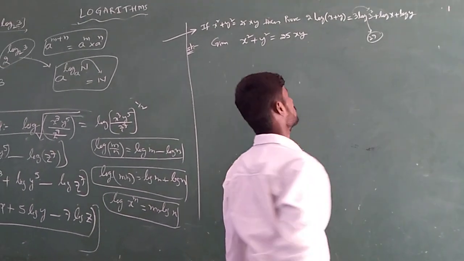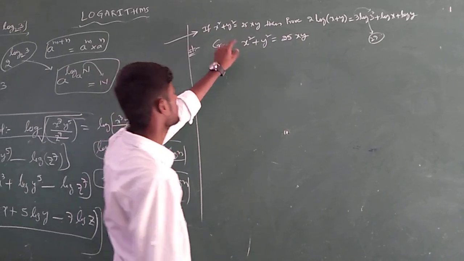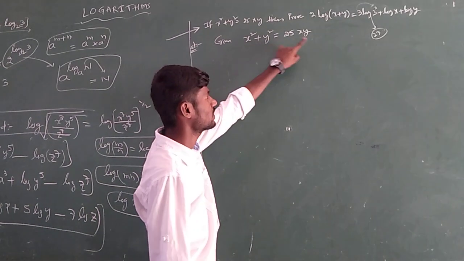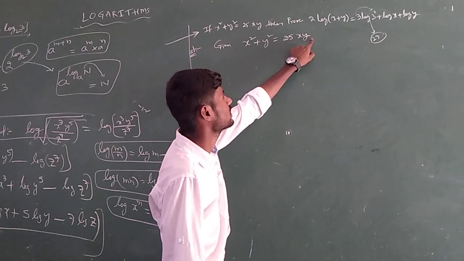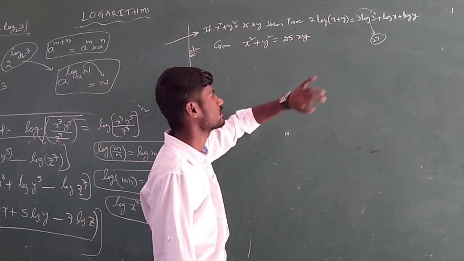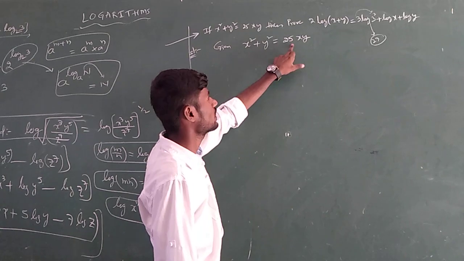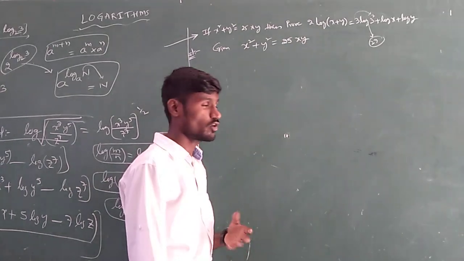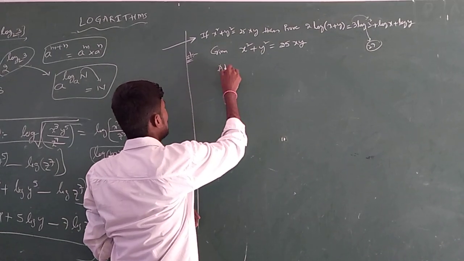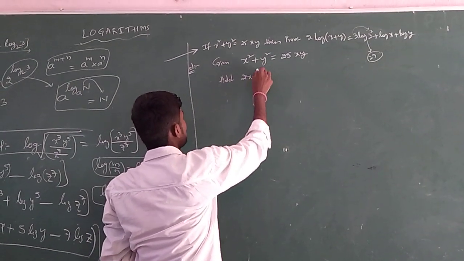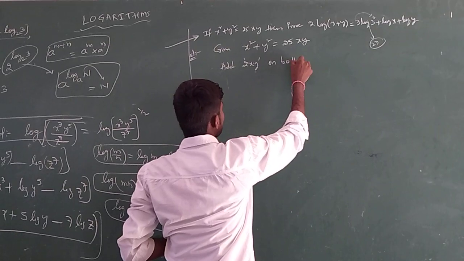What does it mean? You have to realize that here you have 27, but there you have 25. What is the difference between them? 2. That 2 you have to get, nothing but 27xy you have to get. To get 27xy, already you have 25xy terms. How many more do you need? 2xy terms you need. So add 2xy on both sides.